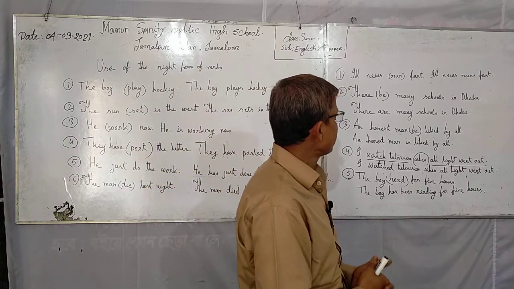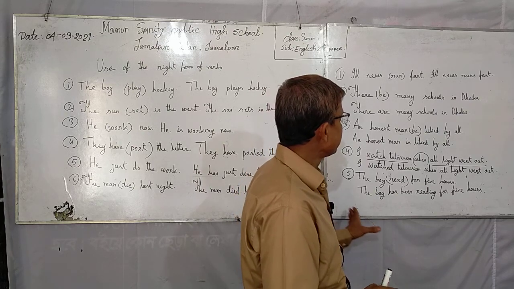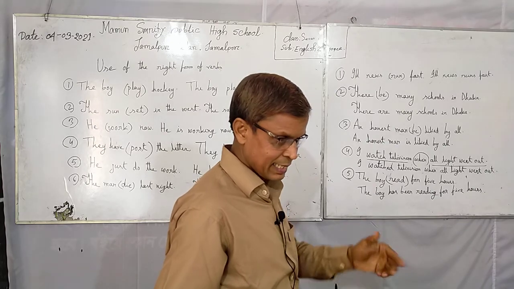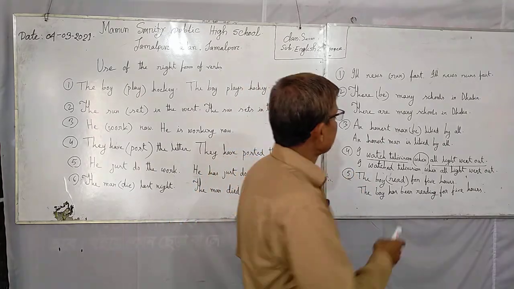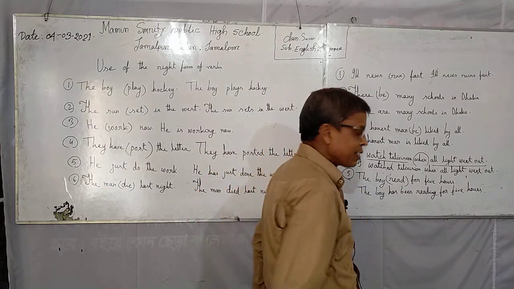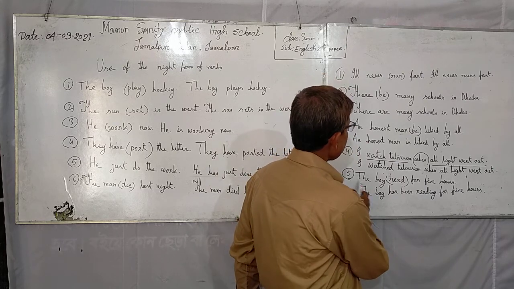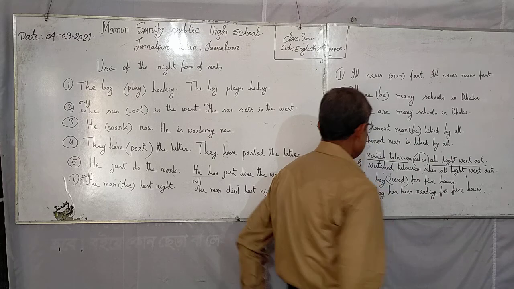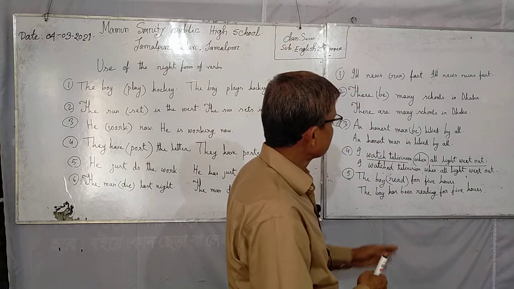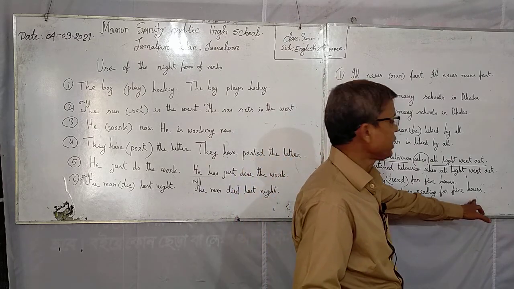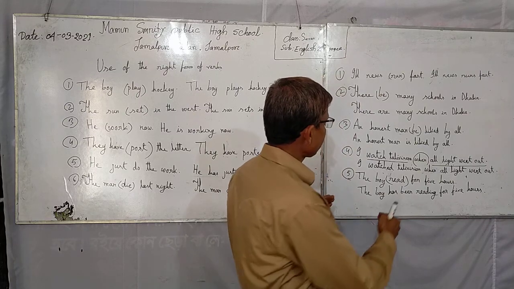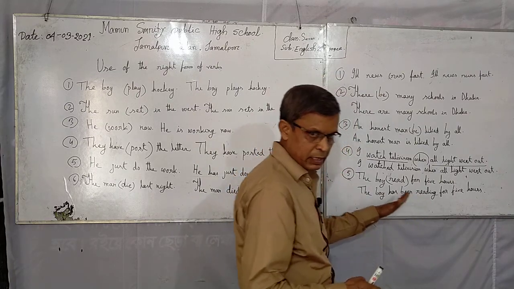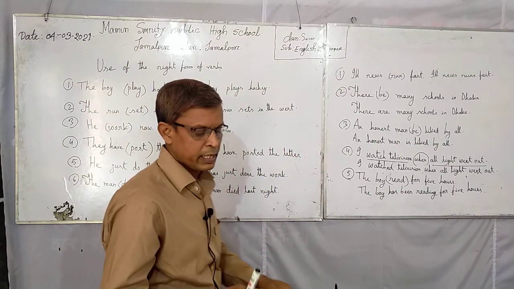If any sentence has for or since, you must change it to present perfect continuous tense. The boy has been reading for 5 hours. You can change it according to the structure of the sentence, present perfect continuous tense.